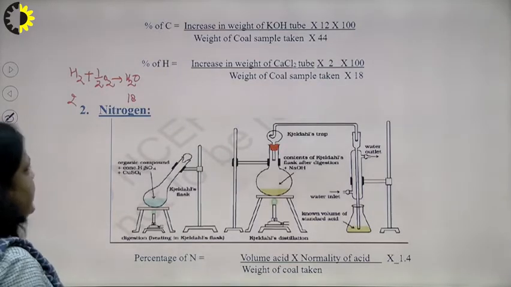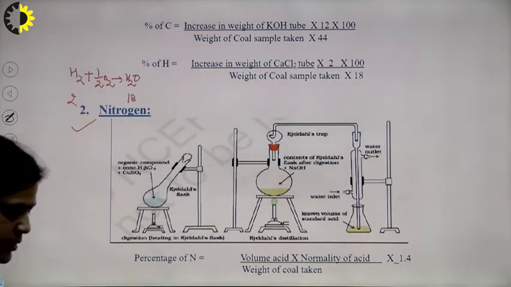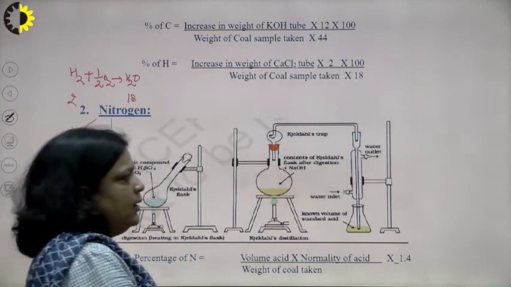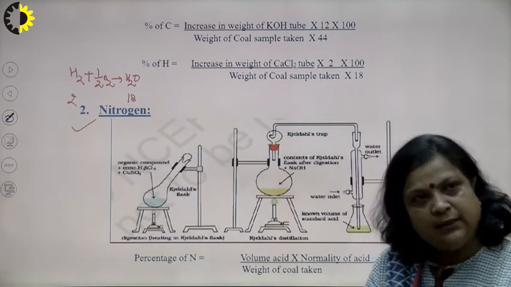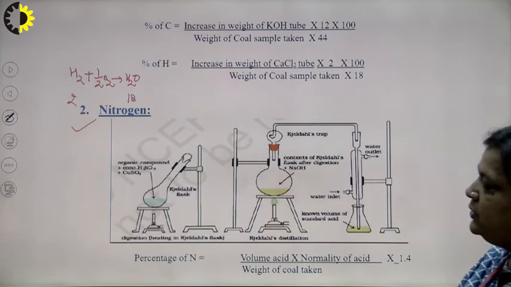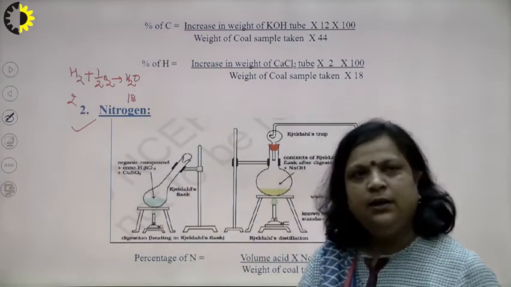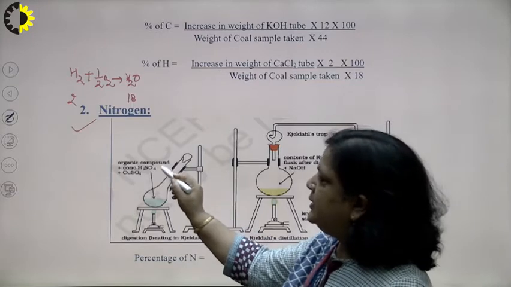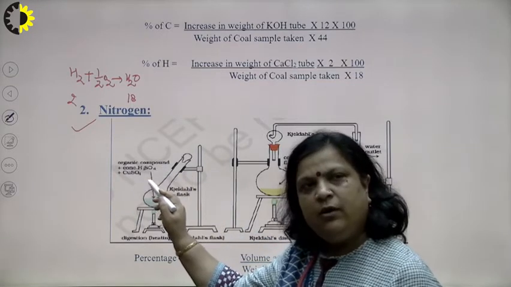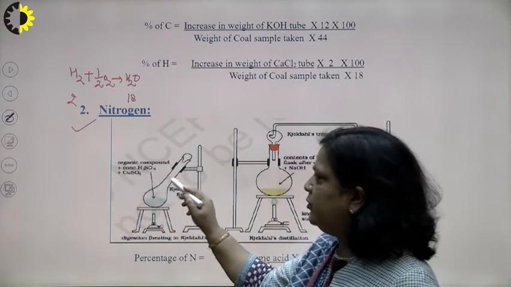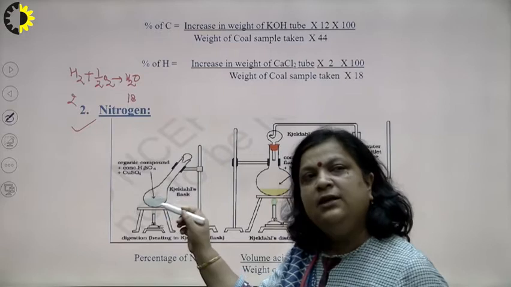Now, second is the percentage of nitrogen. This is important, and this percentage of nitrogen is calculated by the Kjeldahl method. For this method, coal, generally 1 gram, is mixed with concentrated H2SO4 plus K2SO4 plus CuSO4, and it is put in a long neck jar which is called the Kjeldahl flask,